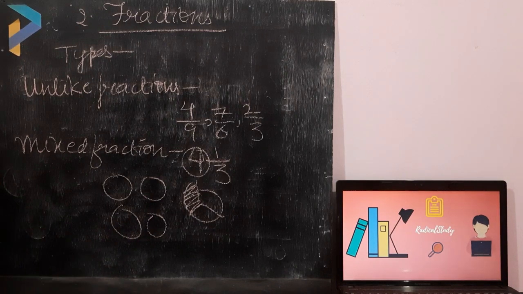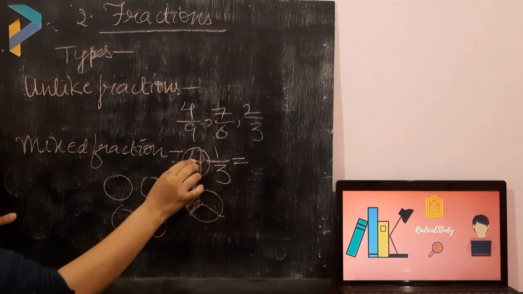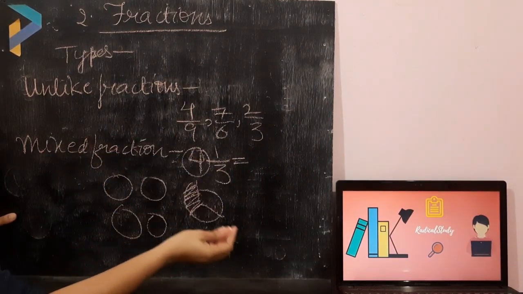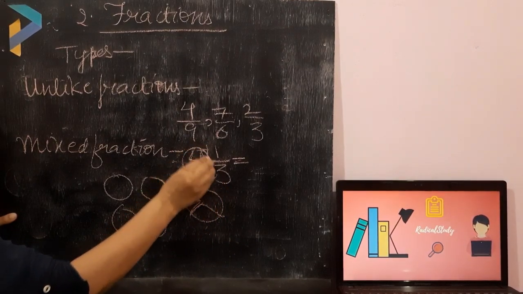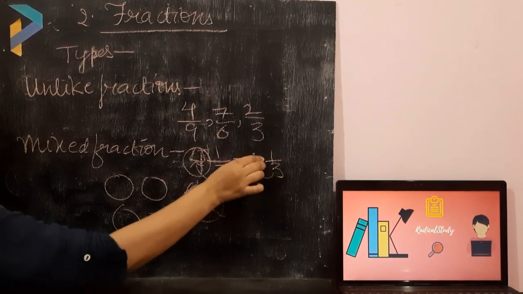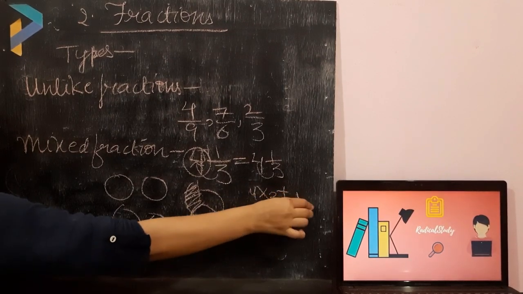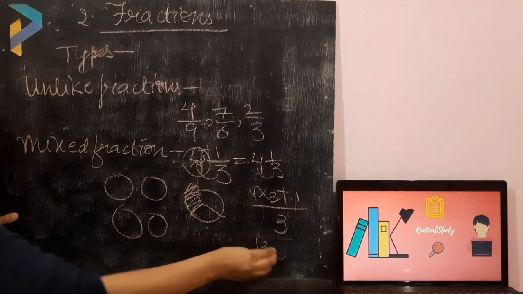And how do we convert mixed fractions into improper fractions? What do we do, students? To convert the mixed fraction into an improper fraction, we have to multiply 3 by 4, then add 1. 4 1 upon 3 will be expressed like this: 4 into 3 plus 1 upon 3. It will be 13 upon 3.